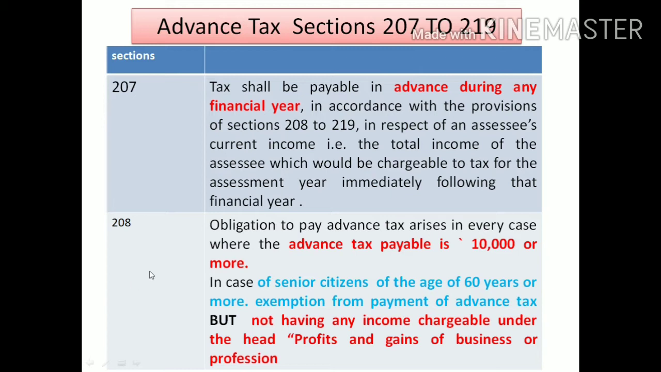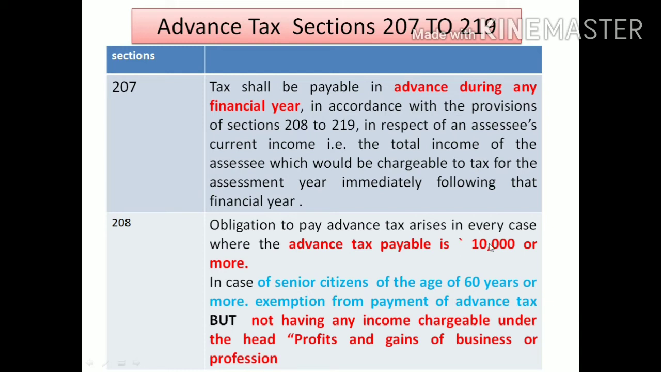Then next, section 208 gives a description of who is liable for payment of this advance tax. Who will get the obligation for payment of this advance tax? Please observe here, the obligation to pay advance tax arises only for those assessees whose advance tax payable amount is 10,000 or more. Only those assessees are liable for payment of advance tax.